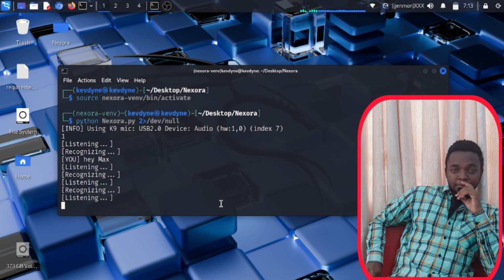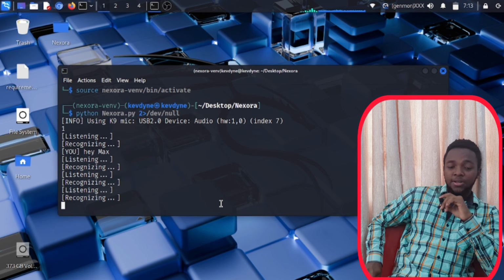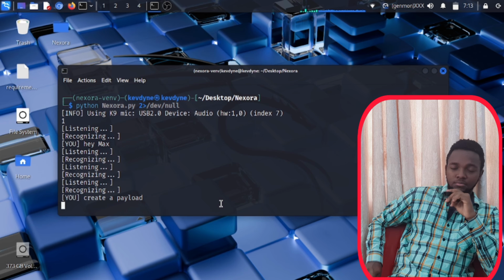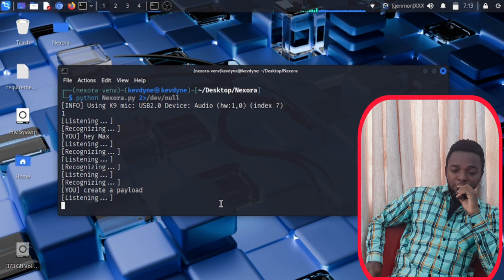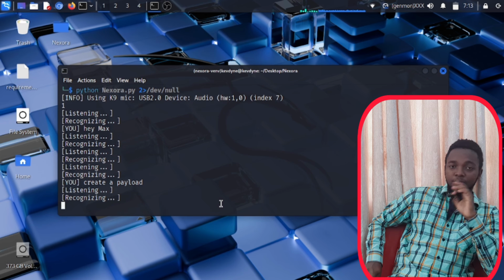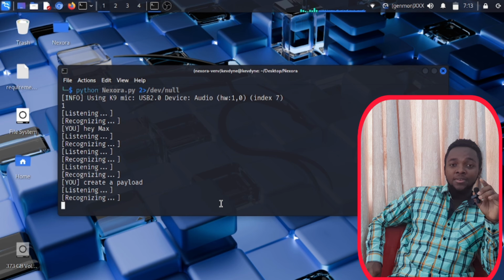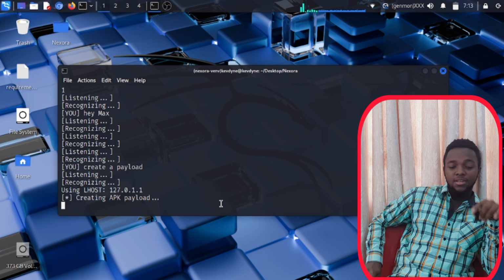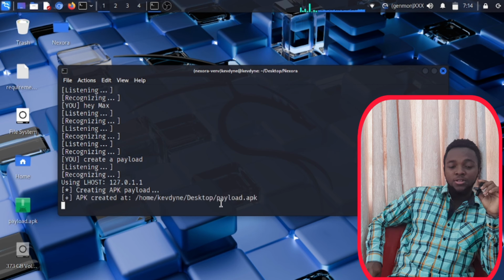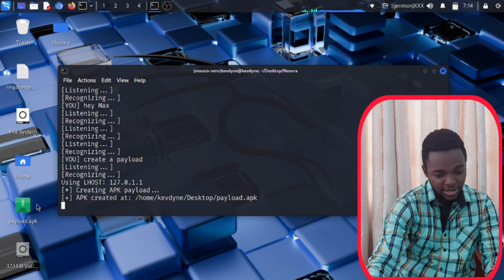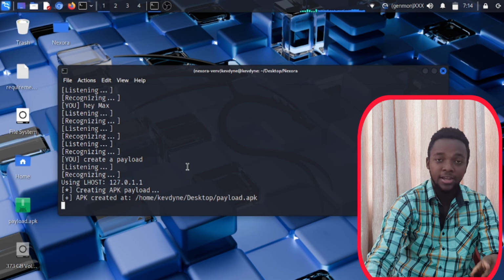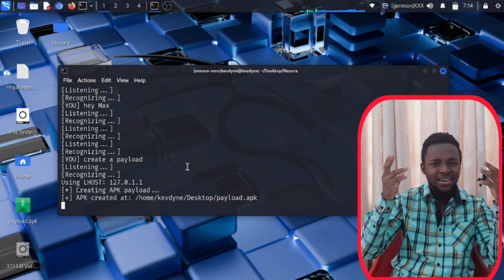Create a payload. Now we're going to create a payload, guys. What port number should I use? 4444. We are using the default port number. If you guys don't know, I made a video about this one, the video that took me a lot of time. Using LHOST 127.0.1.1. That's my host actually, my localhost. Creating the APK. Download. APK created, as you can see here on my desktop, the APK is already there. APK payload created successfully. Amazing, right?